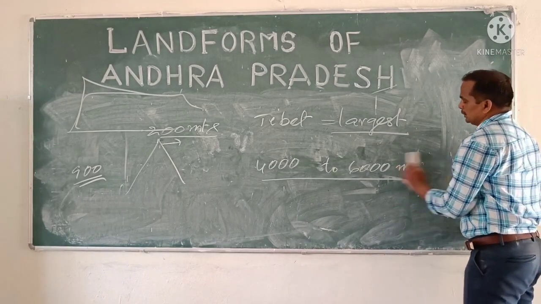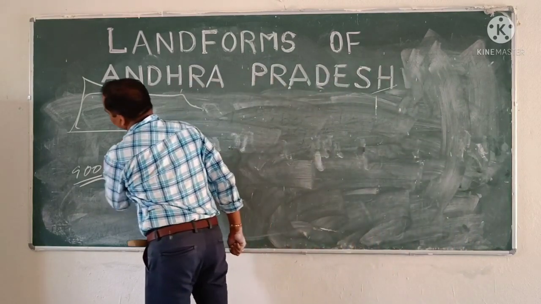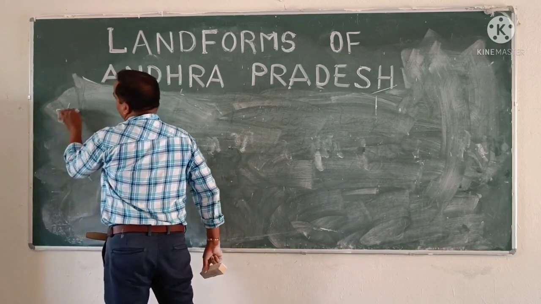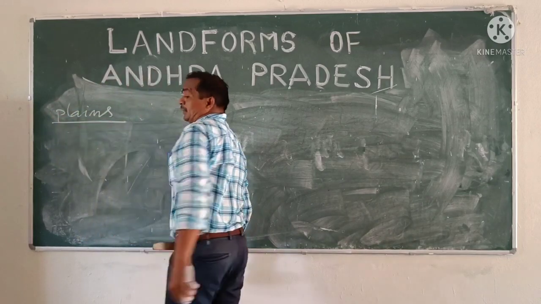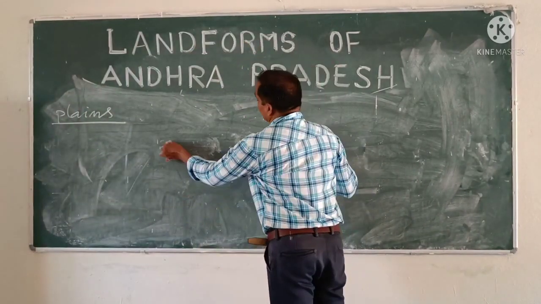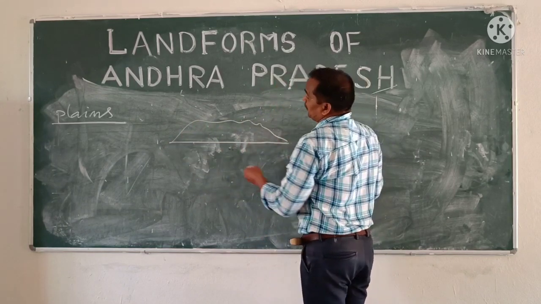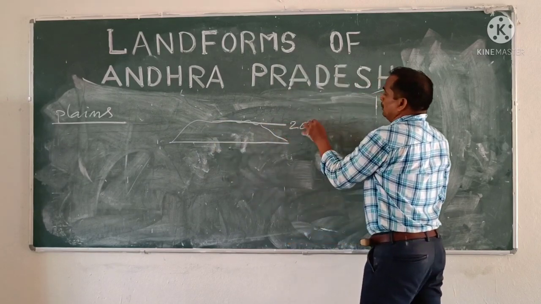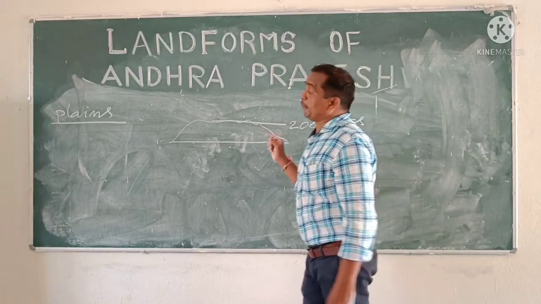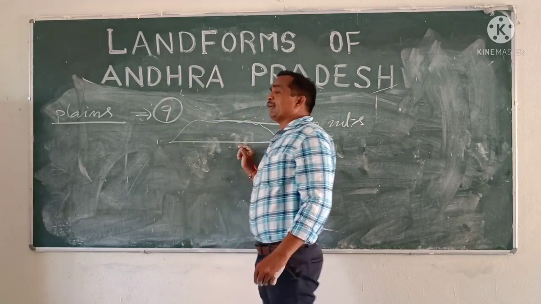This is about plateaus. Now we are going to get information about plains. Plains of Andhra Pradesh. What is meant by a plain? From the sea level, the flat land which is up to 200 meters is called a plain. The plains in Andhra Pradesh are formed in 9 districts of the coastal area.